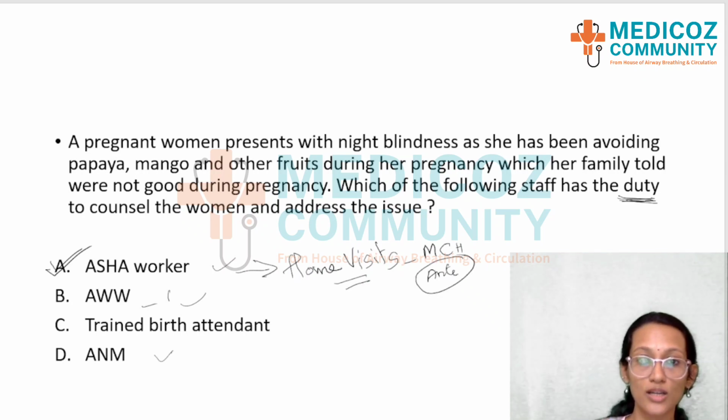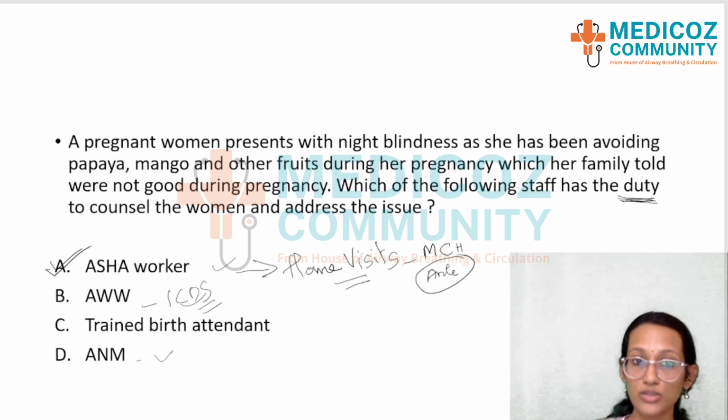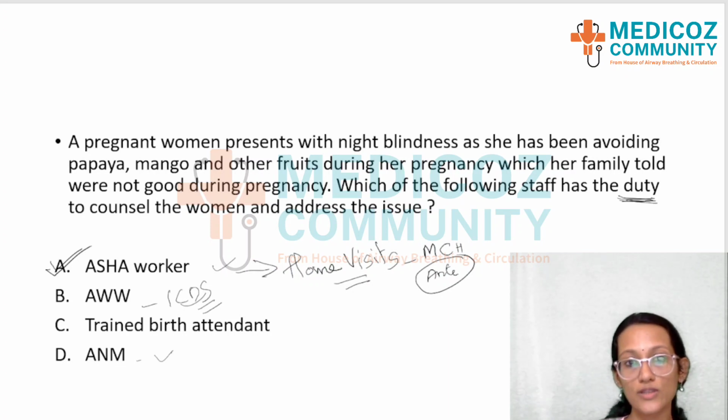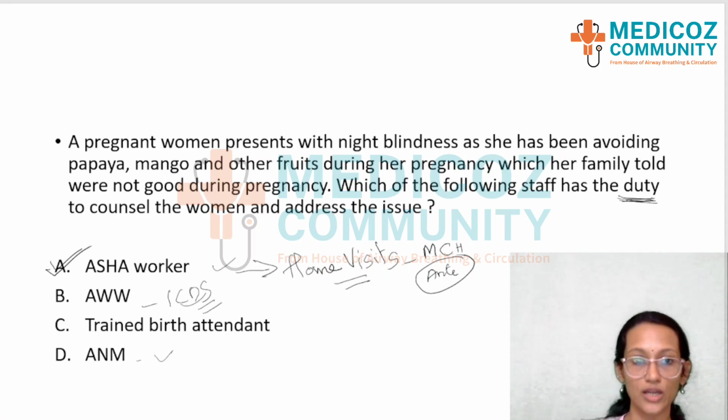Anganwadi worker is more concerned with the ICDS and the children, I would say, and ANM is not the person who is going to their homes and seeing them. So I feel the most appropriate answer here would be the ASHA worker, who has the duty to address this food taboo. Okay, because only during home visits you get that much time to speak to the women to address their myths and taboos. So ASHA worker would be the right answer.